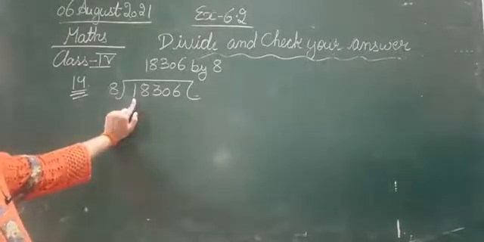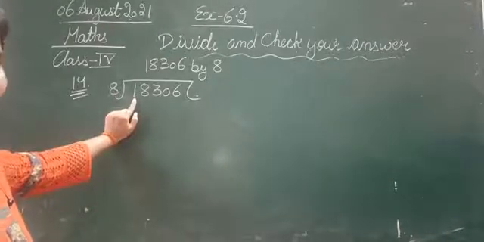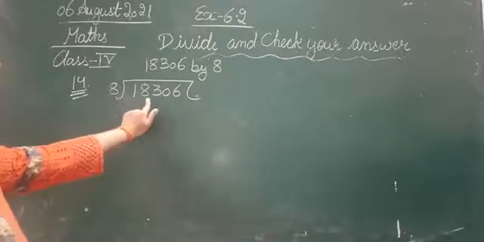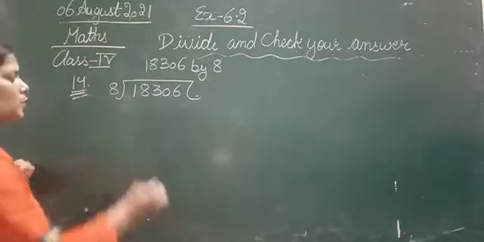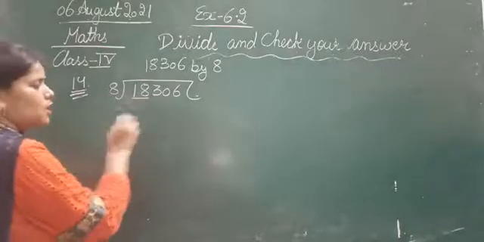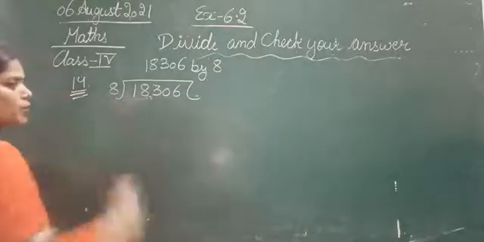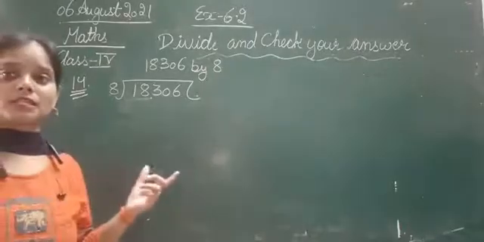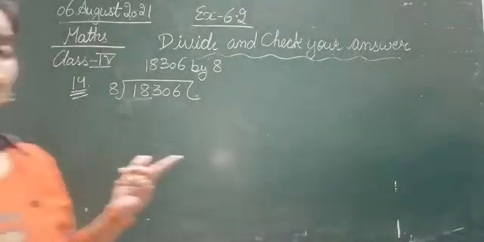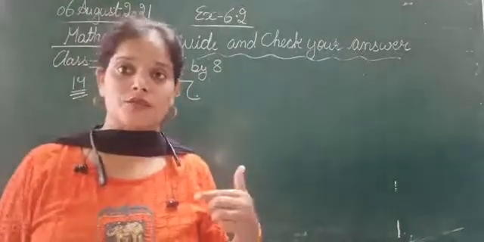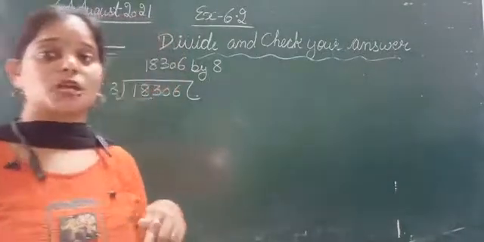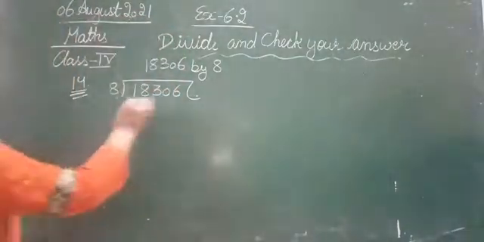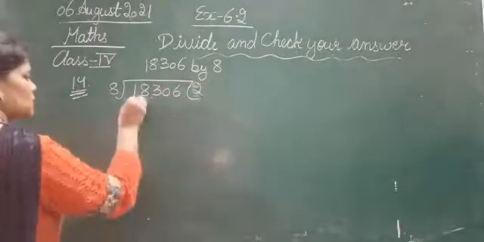Again, when the first digit of the dividend is smaller than our divisor, we take both digits, that is 18. Now let's read the table of 8 where you will get 18 or less than 18. 8 ones are 8, 8 twos are 16, 8 threes are 24. At 8 threes we get 24, so we move backward, that is 8 twos are 16.